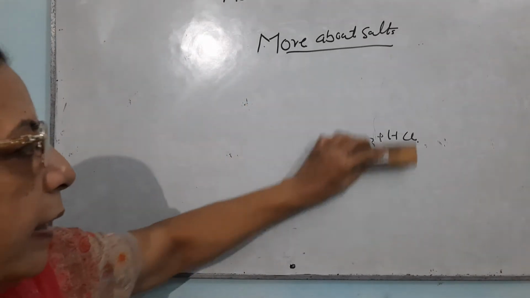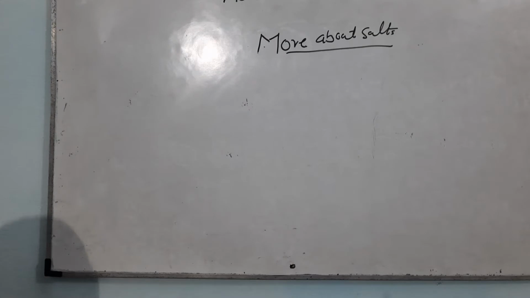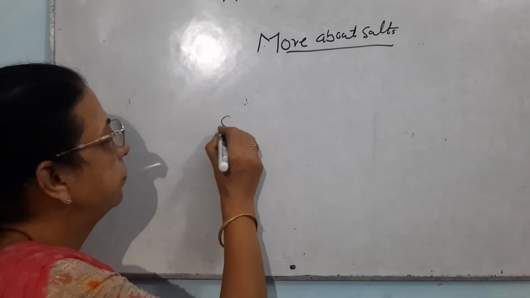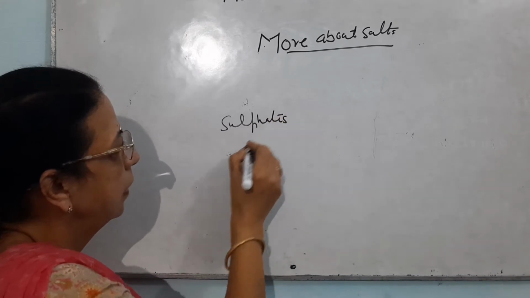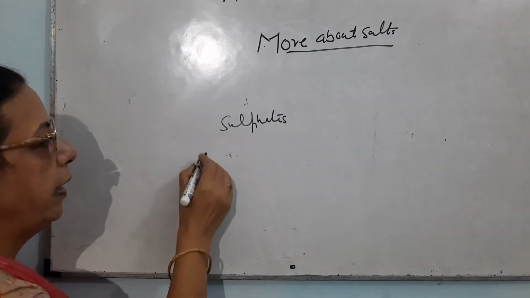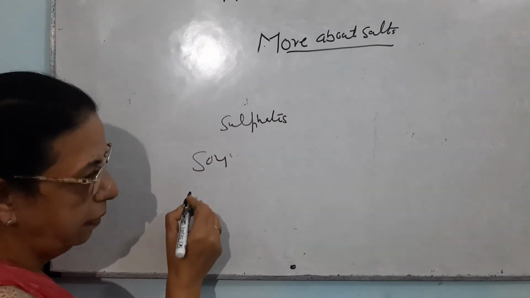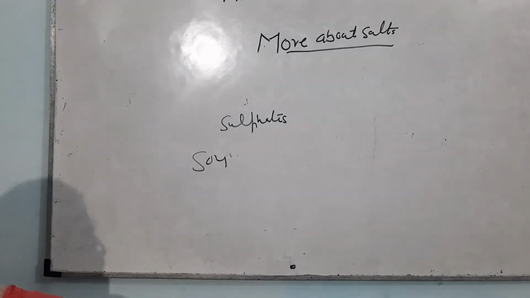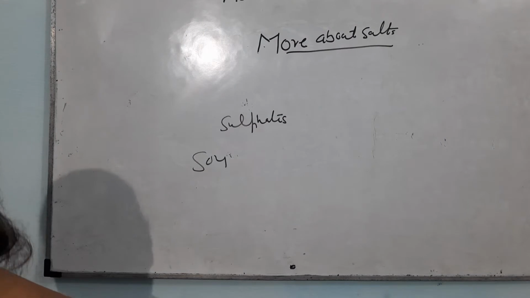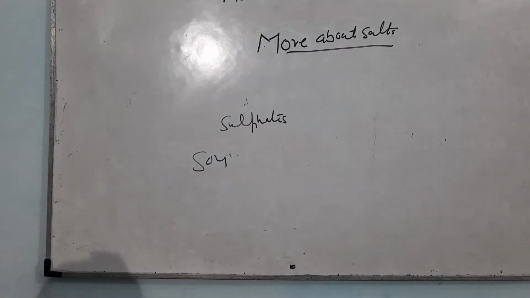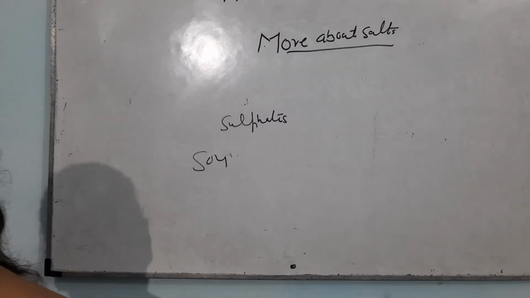Similarly, the next classification is sulfates. The sulfates are those where SO4 is present. We can very easily make these by the reaction of acid with a base, but the condition is that the acid must contain the sulfate group.